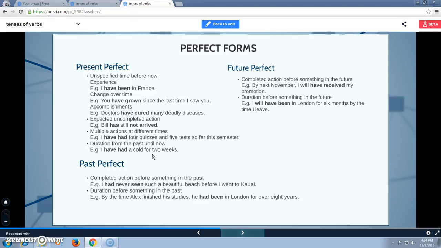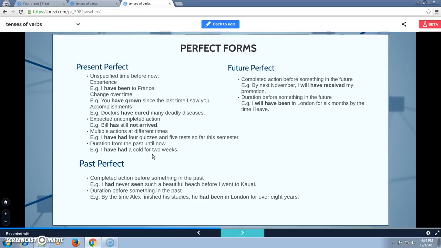Next is past perfect. Past perfect is used for a completed action before something in the past, and duration from before something in the past. Example: I had never seen such a beautiful beach before I went to Kauai. Last example: By the time Alex finished his studies, he had been in London for over 8 years.